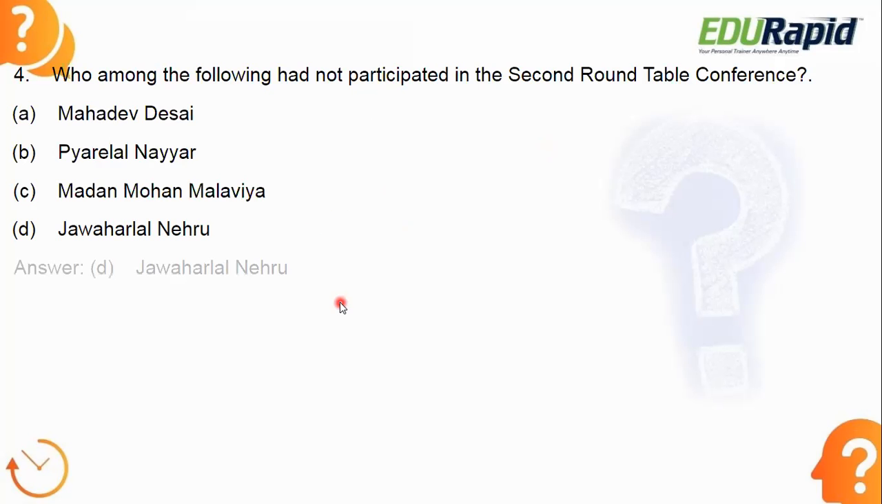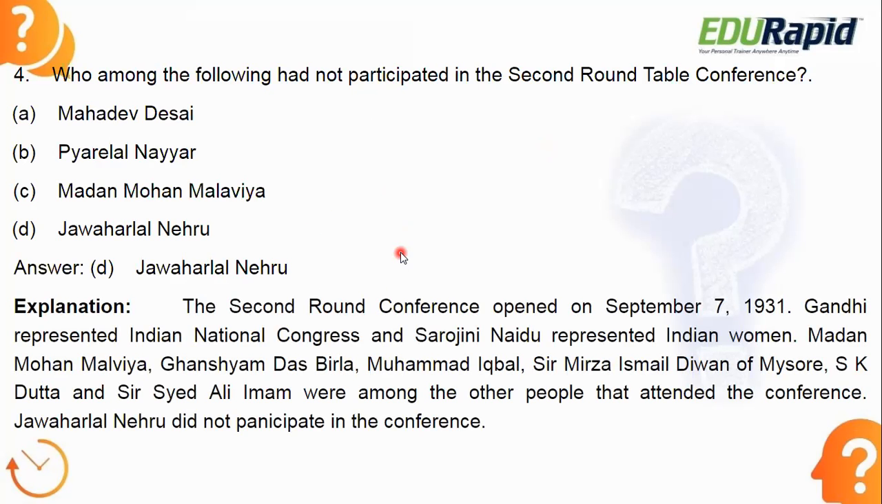Let's see the answer. Answer is option D, Jawaharlal Nehru. The second Round Table Conference opened on September 7, 1931, and Gandhi represented the Indian National Congress and Sarojini Naidu represented the Indian women. So here you need to remember Jawaharlal Nehru did not participate in the second Round Table Conference. On behalf of the Indian National Congress, Gandhi represented at the second Round Table Conference, and along with that, Sarojini Naidu represented the Indian women.